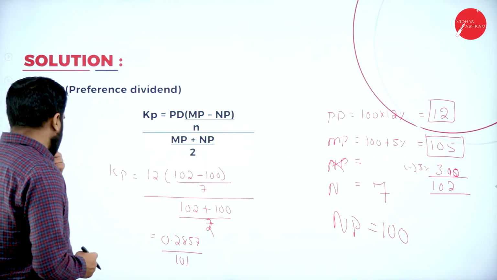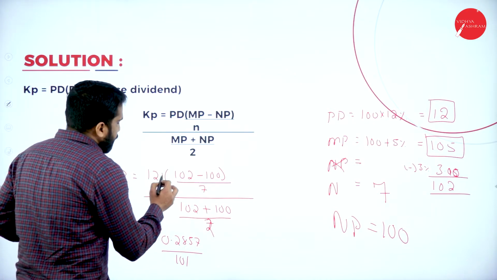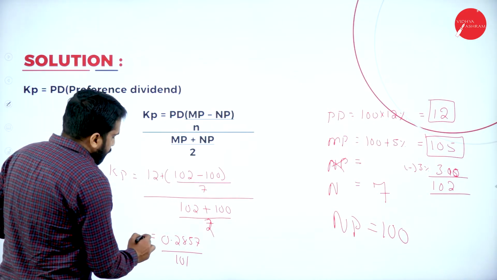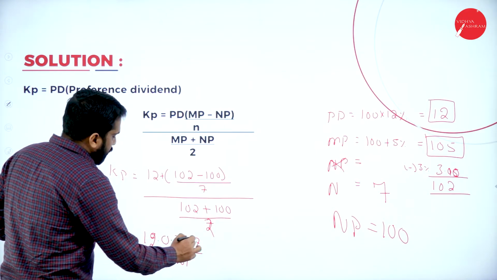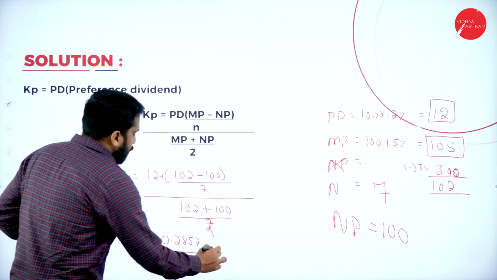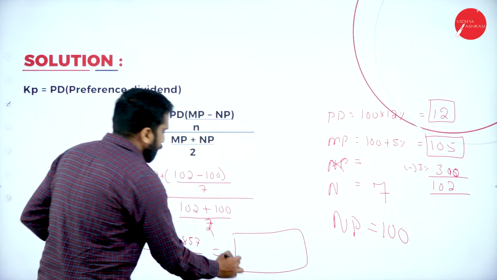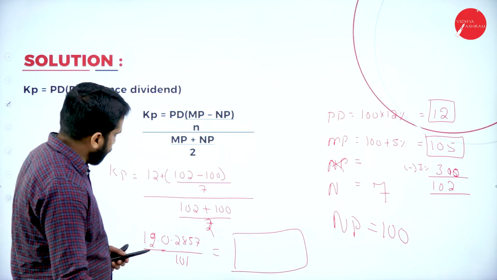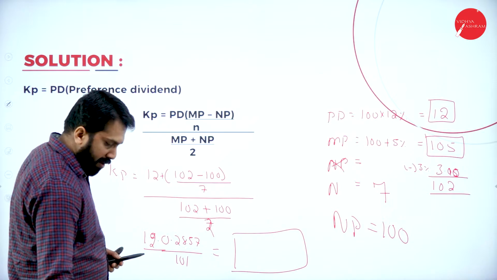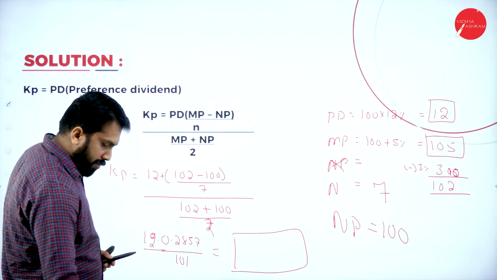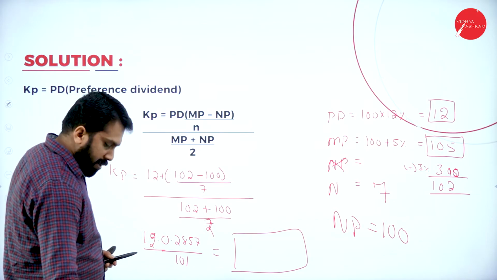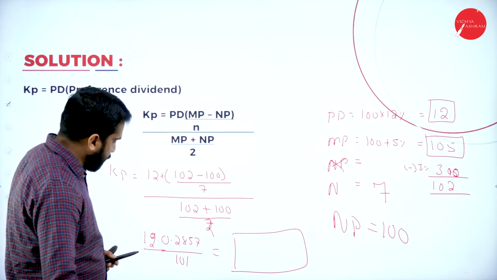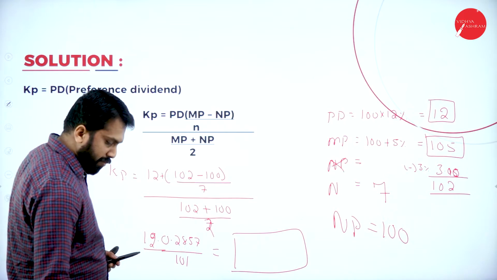Now, so what is your preference shares now? Your preference shares has to be plus, it is 12 rupee. So 12 rupee means this will be 12.2857. What will be your final answer? 12.2857 divided by 101.